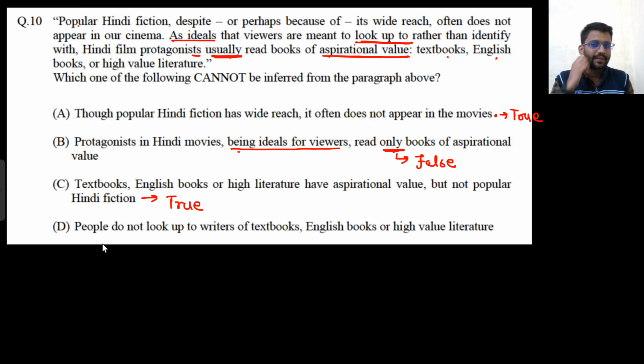So these two cannot be inferred. The rest two can be inferred. And here, if they did not put "only", then the line would have been right. Protagonists in Hindi movies, being ideal for viewers, usually read books of aspirational values. So B and D are possible options.